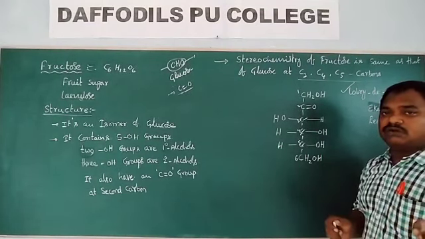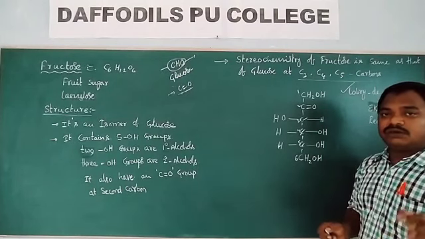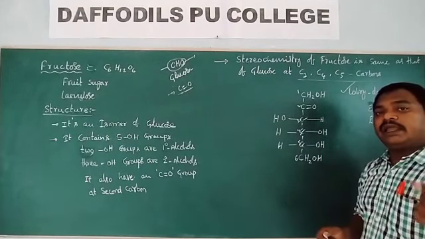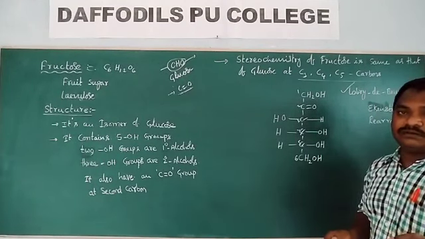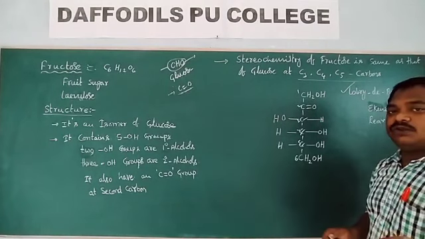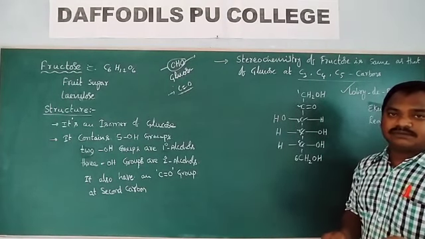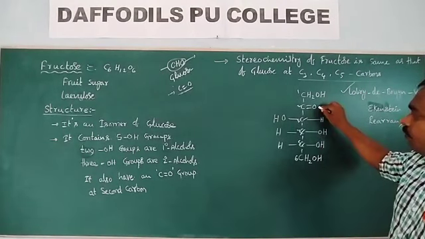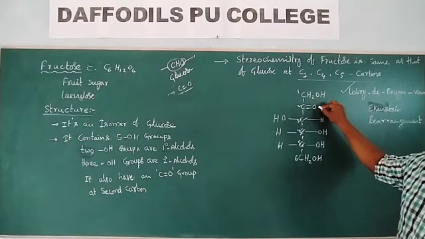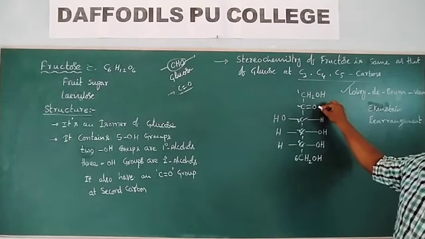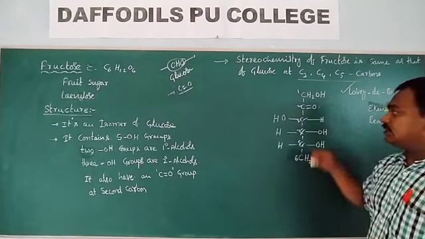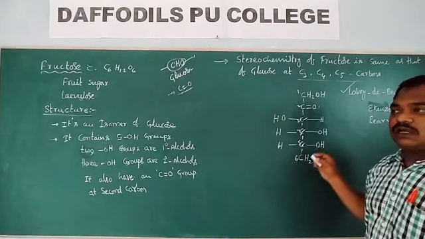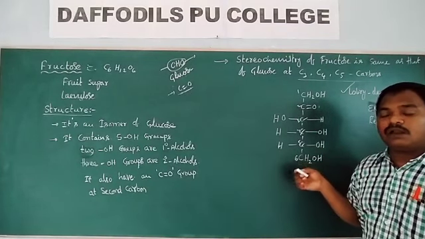Aldehyde groups easily undergo oxidation with Tollens reagent and Fehling solution. Hence, aldehyde-containing sugars are reducing sugars. The ketonic group does not undergo oxidation easily. Hence, ketone-containing sugars are considered non-reducing sugars.